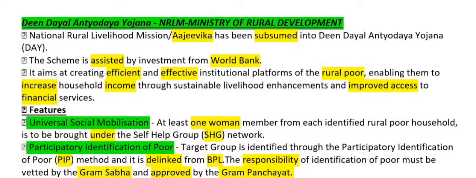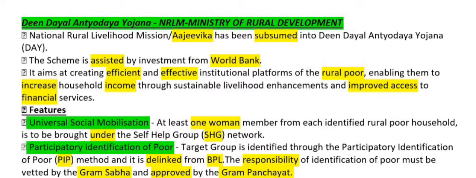Okay friends, so today we will learn Deen Dayal Antyodaya Yojana NRLM, which comes under the Ministry of Rural Development. The National Rural Livelihood Mission, or Ajivika, has been subsumed under this Yojana. The scheme is assisted by investment from the World Bank. It aims at creating an efficient and effective institutional platform of the rural poor, enabling them to increase household income through sustainable livelihood enhancement and improve access to financial services.